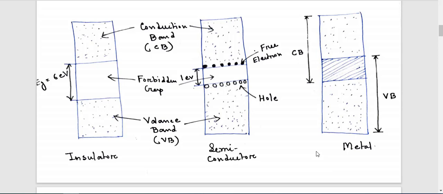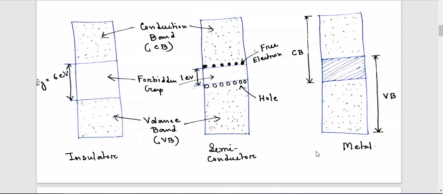And students, this is a very important question for your exam also. You may be asked to write short notes on semiconductor, or on insulator, or on metal. So you have to know all about insulator, semiconductor and metal. Again you may be asked to answer with the proper energy band diagram.